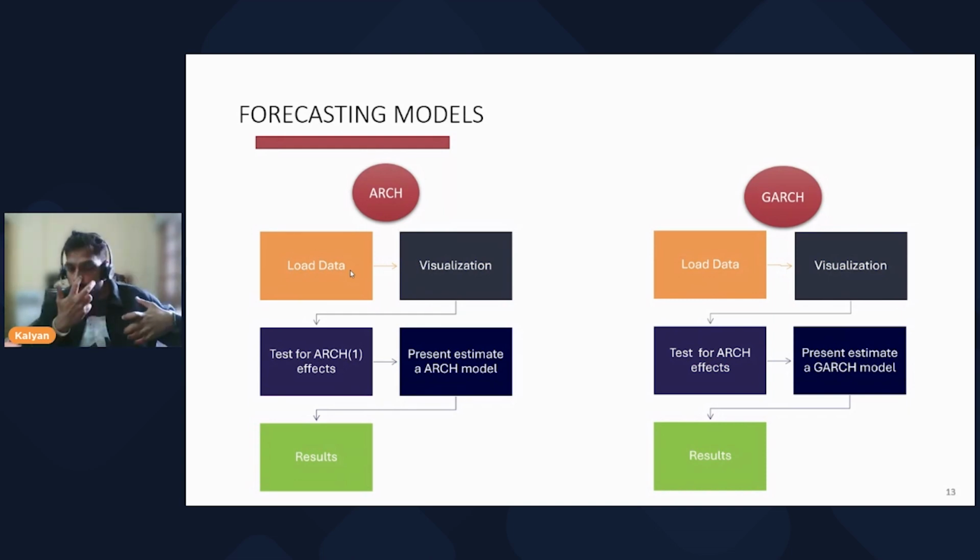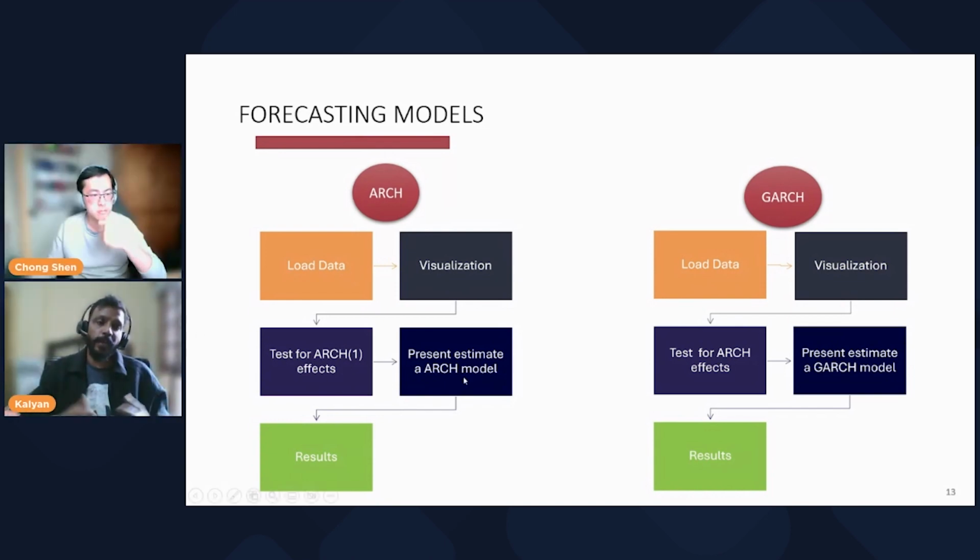When we are able to reject the null hypothesis of the ARCH model, it gives a positive indication. Now we are able to estimate the ARCH model, which we do in step 4. Once that is done, we'll interpret the results. That's how the structure of a forecasting model works.